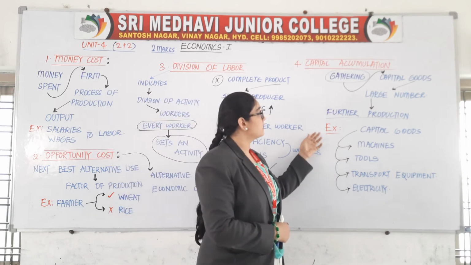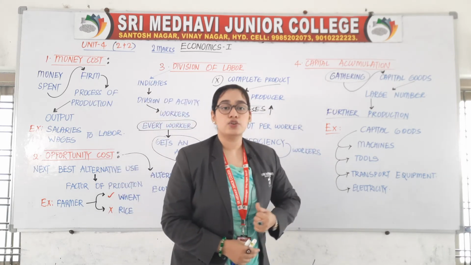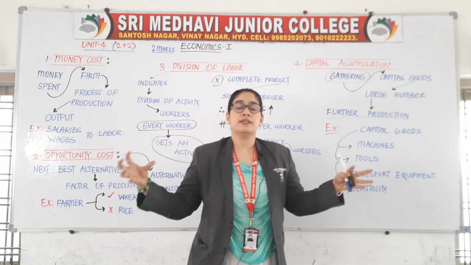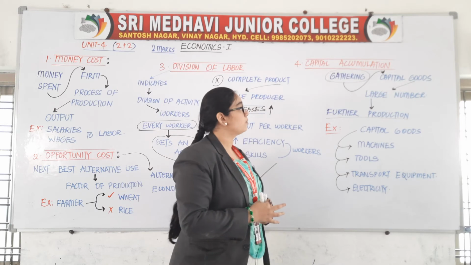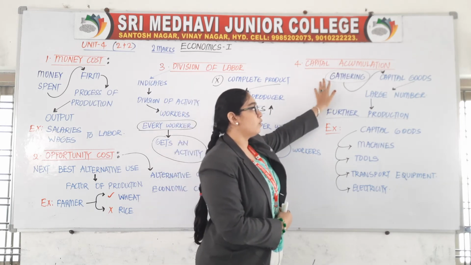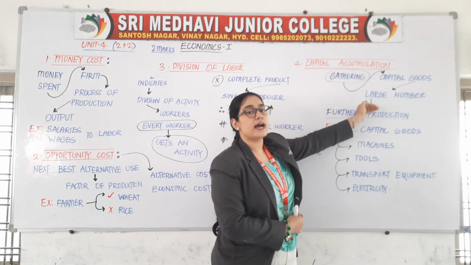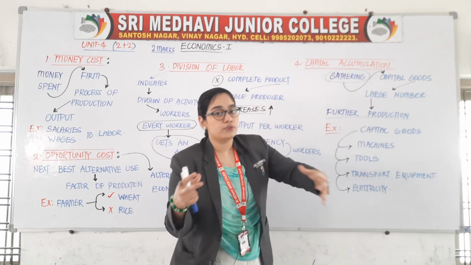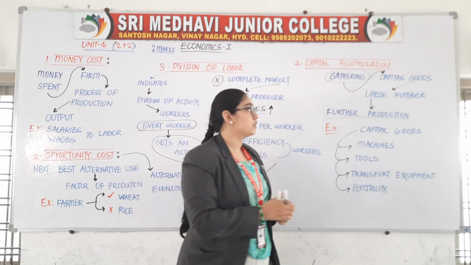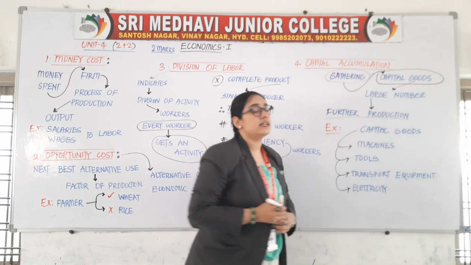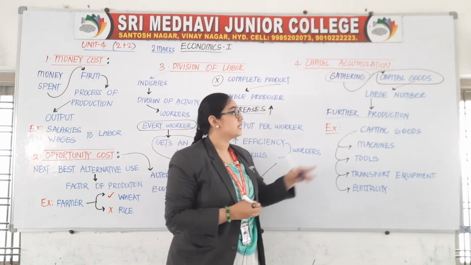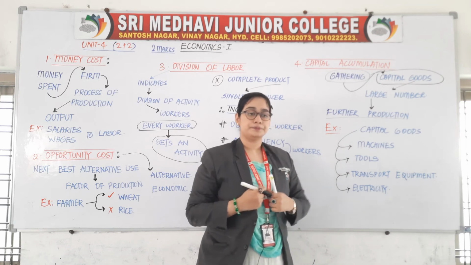And our last concept is capital accumulation. Accumulation means gathering or bringing together. Capital accumulation means gathering of capital goods in large number. Gathering of which goods? Capital goods in large numbers for further production.